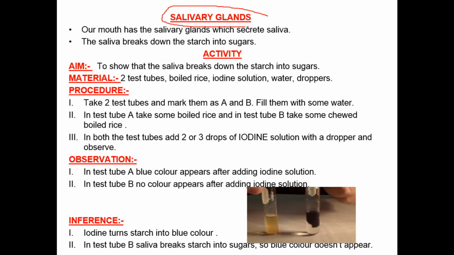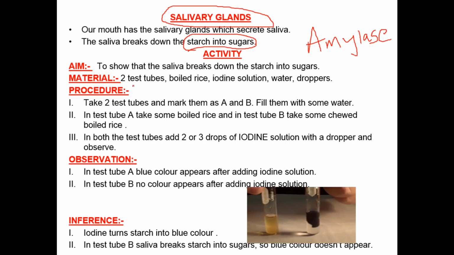Next one is our salivary glands. I told you that salivary glands release saliva. Saliva mixes with the food. I told you, what are the major components present in our food? They are carbohydrates, proteins, and fats. Saliva has an enzyme known as amylase, salivary amylase. This enzyme breaks the starch into sugars. Starch is nothing but our carbohydrate.